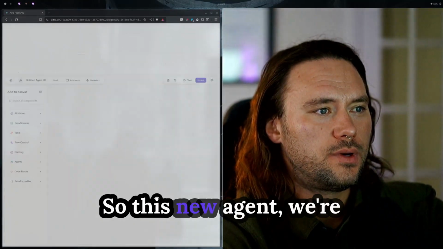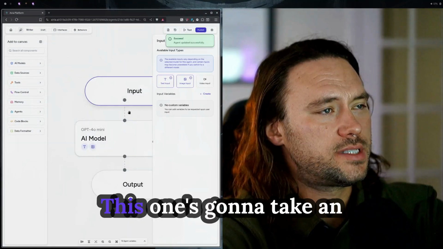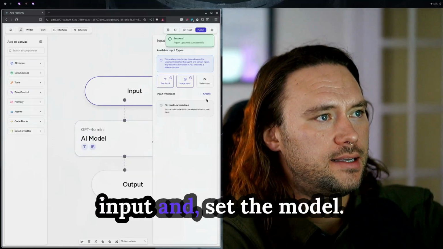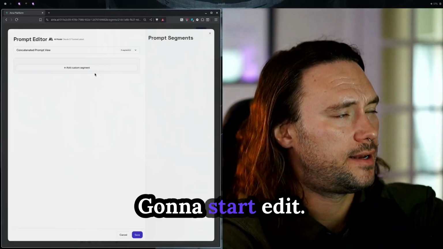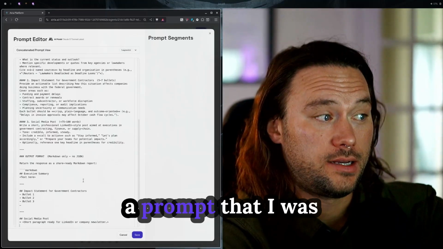Cool. So this new agent, we're going to call this one Writer. This one's going to take an input and set the model. I'm going to use a pretty good model. Try out this Claude 3.7. Go to Start Edit. And I'm going to insert a prompt that I was just cooking up.